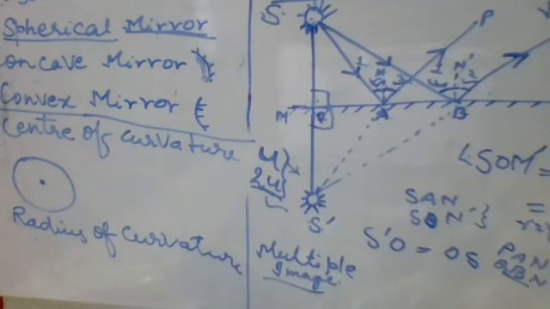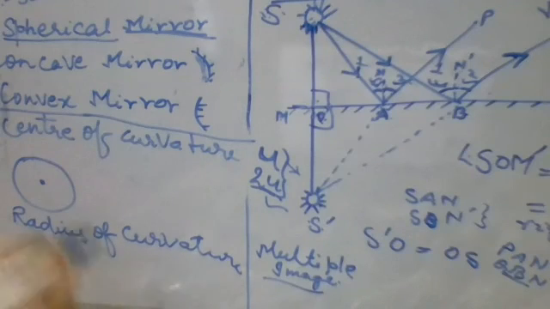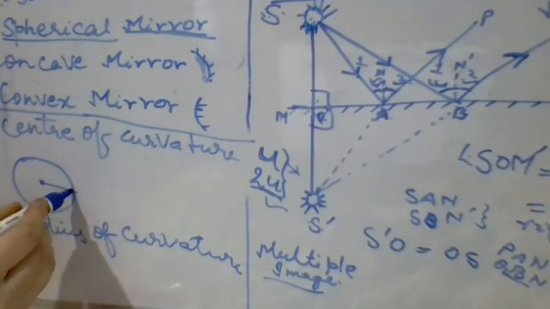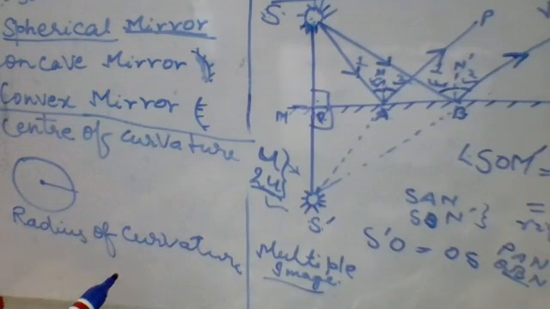Yes, ma'am. जब आप एक सर्कल बनाने लगते हैं, then the teacher asks you to make a bigger circle, then will the radius be bigger or smaller? Bigger. So the radius of the sphere is known as the radius of curvature. The distance from the center to the outer circumference is the radius of the sphere, or you can also call it the radius of curvature.